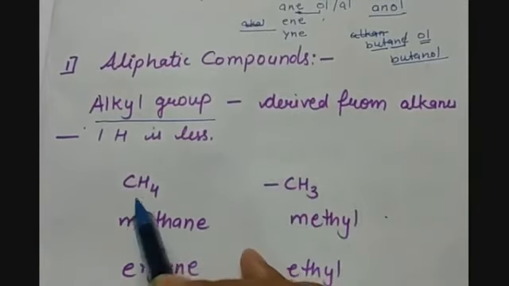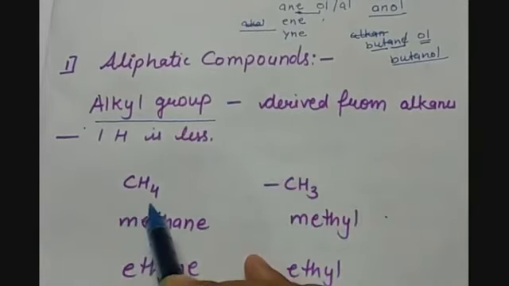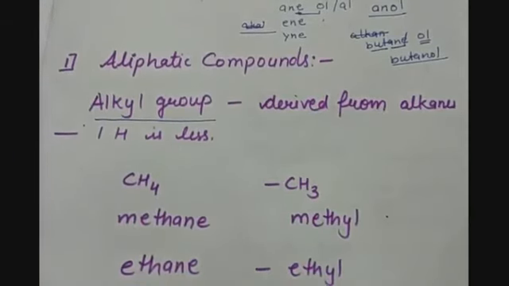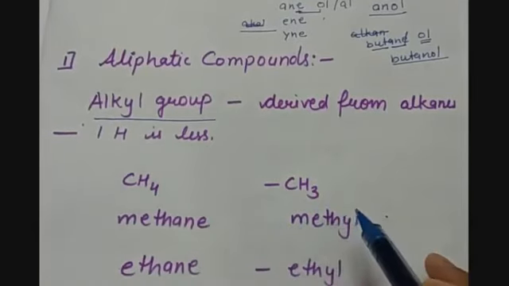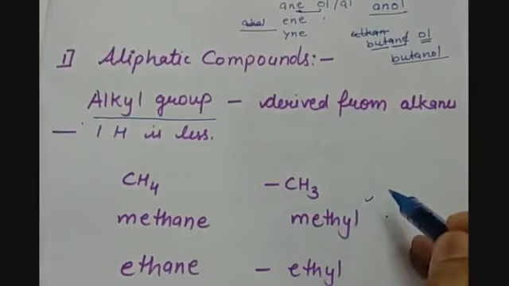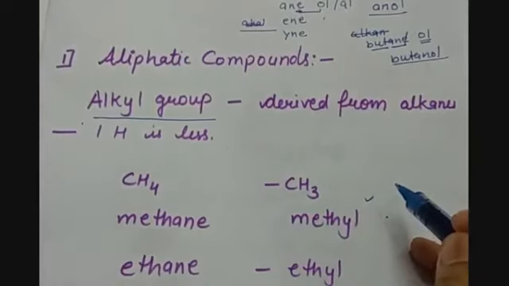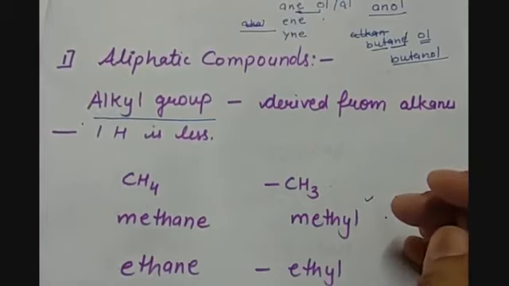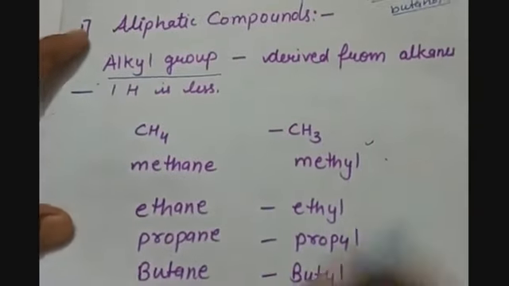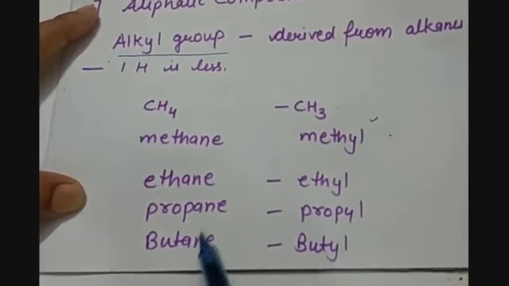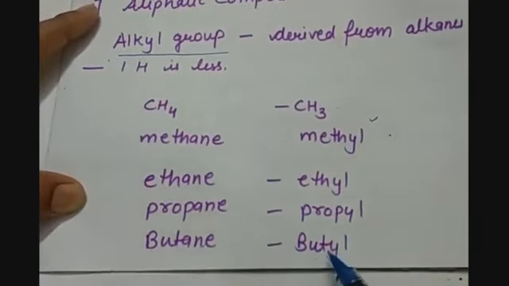For example, we have CH4, that is methane. The carbon atom is 1 and this is the alkane, methane. But when we remove one hydrogen from it, it becomes -CH3. This is called methyl group. Now it has the tendency to get attached with some other carbon atom or some different atom. In the same way we can have ethane, which is an alkane, and ethyl is the alkyl group. Propane, propyl, butane, butyl.